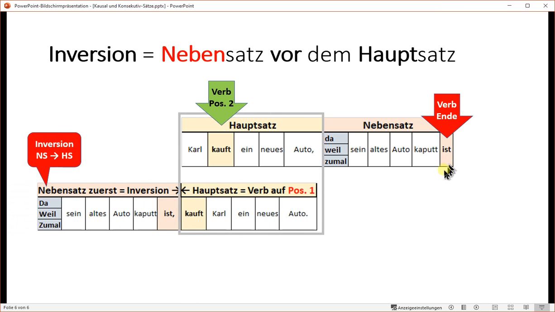So this is the inversion now. The Nebensatz first. You can see that the Hauptsatz is almost identical. Here it's Karl kauft ein neues Auto. But here, the subject Karl goes on position 2. The verb goes on position 1 in this inversion version. That starts with the Nebensatz. And therefore, in the inversion, this is the Nebensatz, the verb is at the very end, while the verb in this Hauptsatz is on position 1.